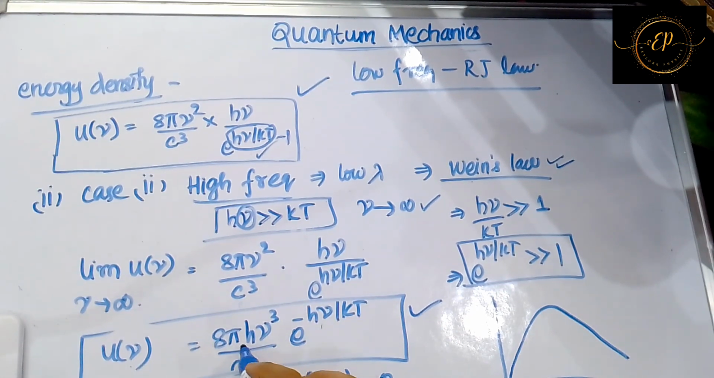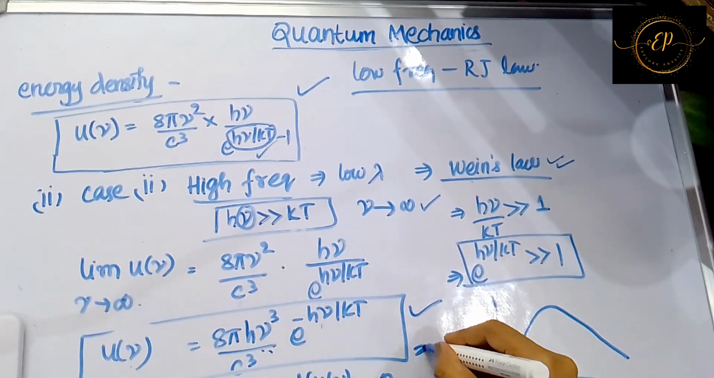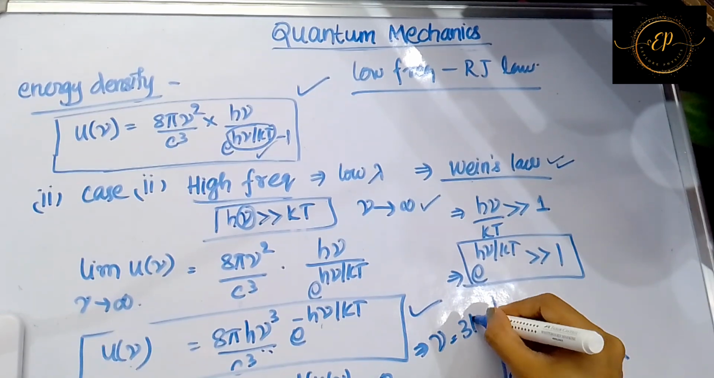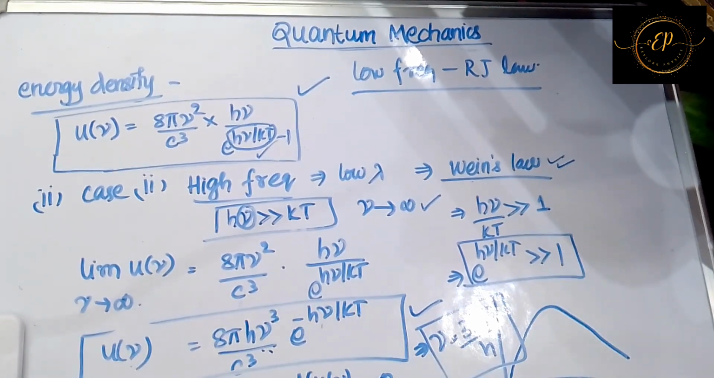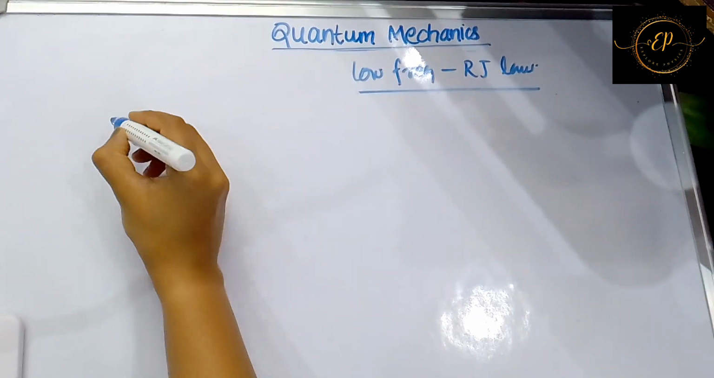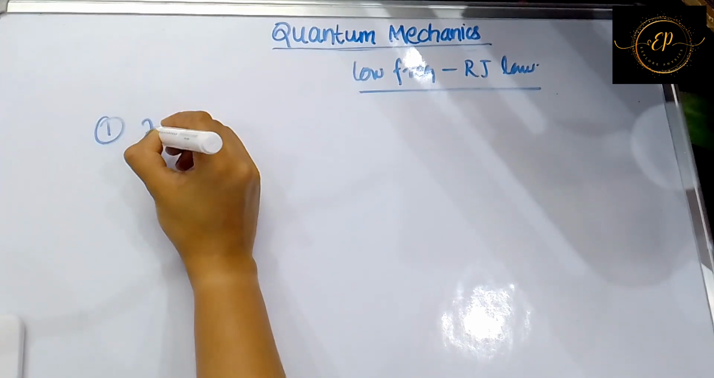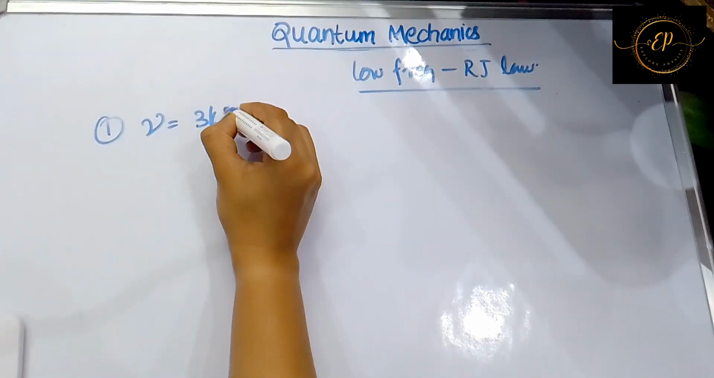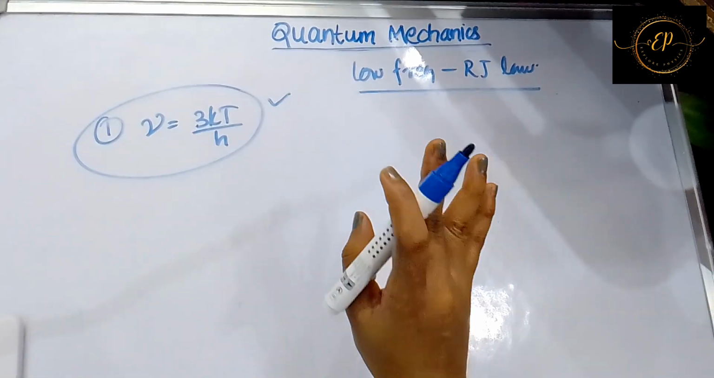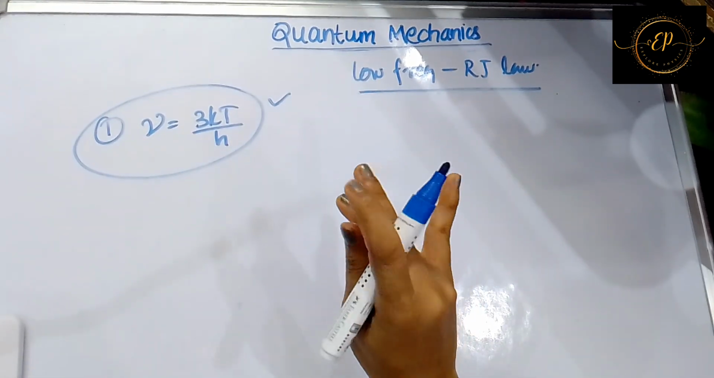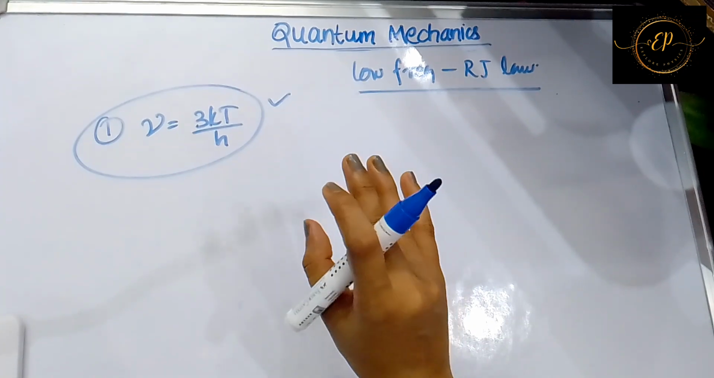While differentiating this equation, you will be getting nu is equal to 3 kT by h. This was with respect to frequency you did, right? While calculating for frequency, you got frequency is equal to 3 kT by h. So this entire calculation you did for frequency. That is first case low frequency, then second case high frequency, everything you did.